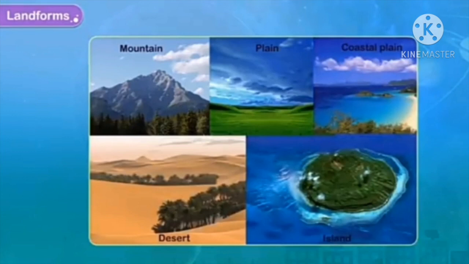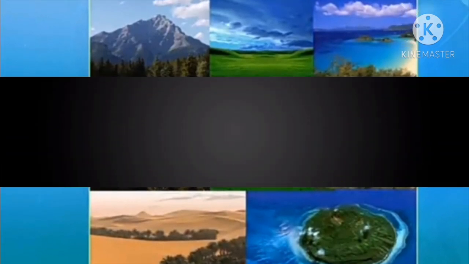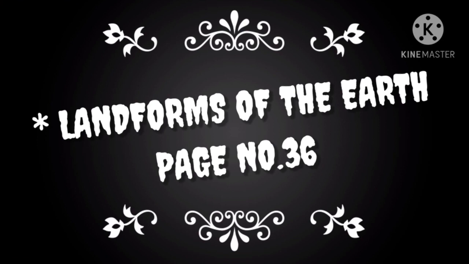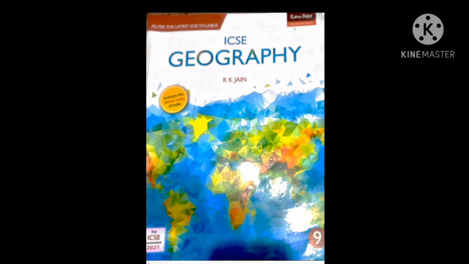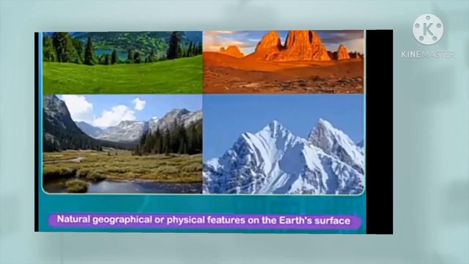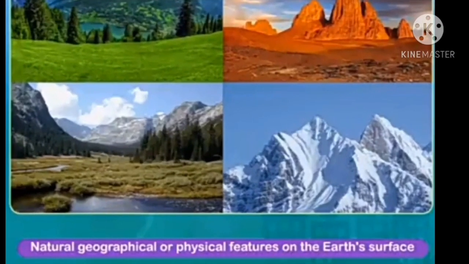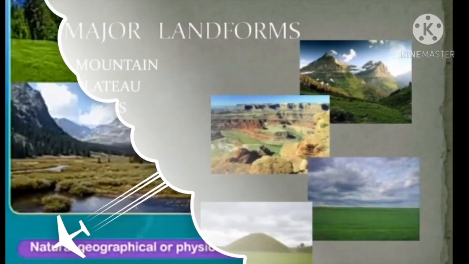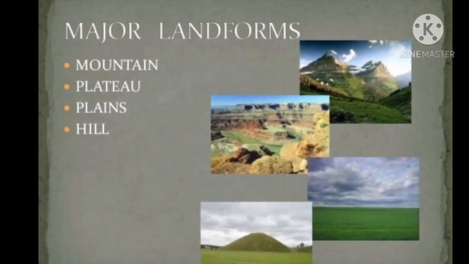The lesson that I am going to continue today is major landforms, given on page number 36 of your geography book of class 9th by R.K. Jain. Children, you have already learnt in the previous videos regarding this chapter that landforms are the natural, geographical or physical features on the Earth's surface. In the previous videos, you have already studied mountains and plateaus. Now today we are going to study plains.